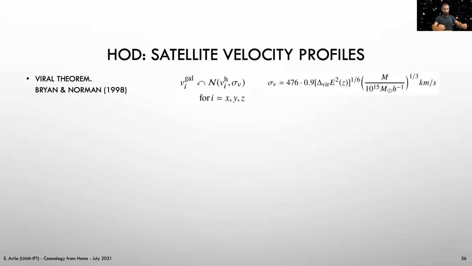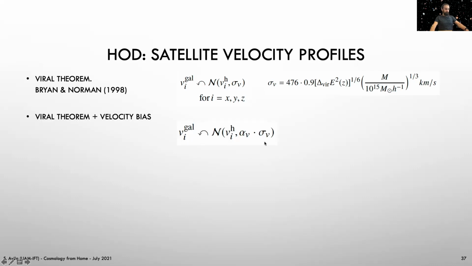Once we've placed the satellites in our halo, we will need to choose the radial velocity profiles of the satellites around the halo. By default, we will be using the virial theorem with the Baryon and Norman prediction. This is, we add a Gaussian dispersion centered around the halo velocities with a dispersion given by the virial theorem.